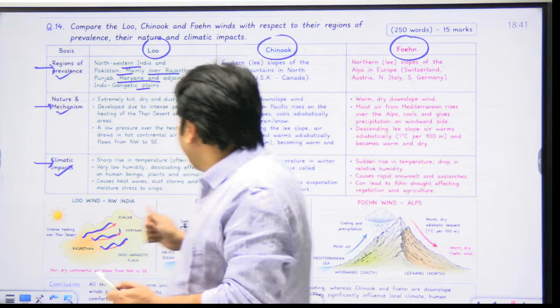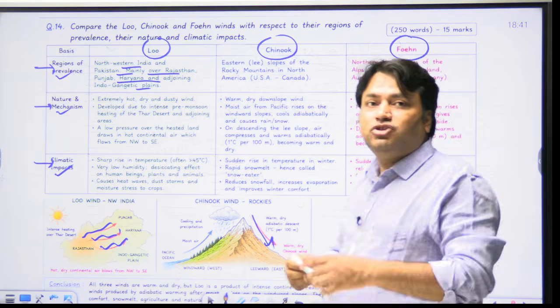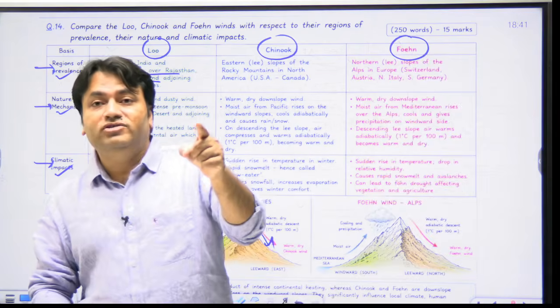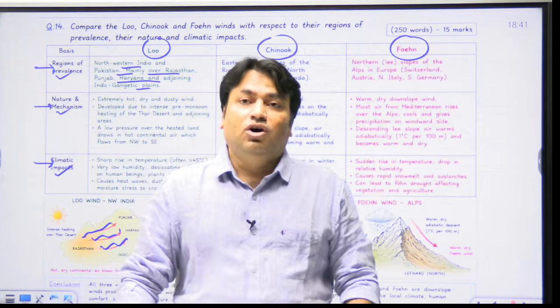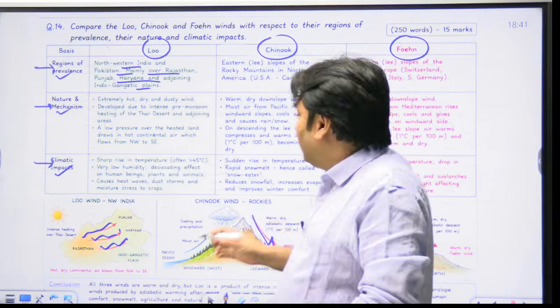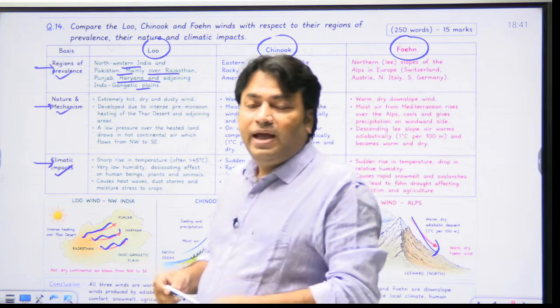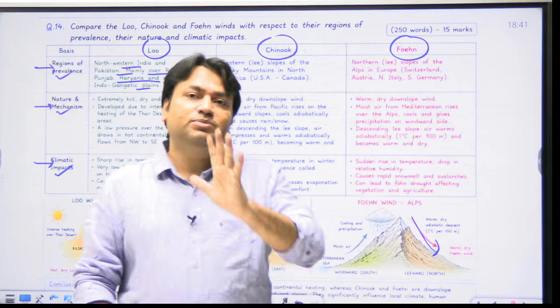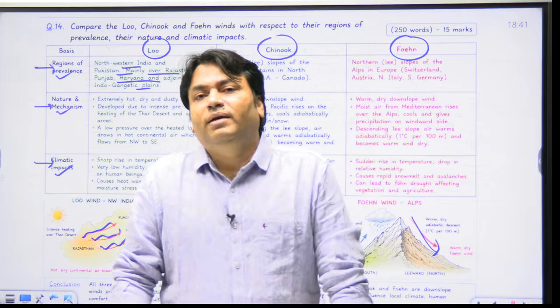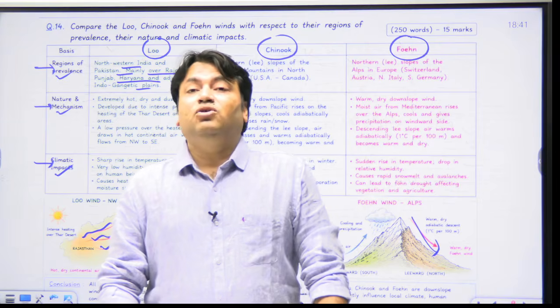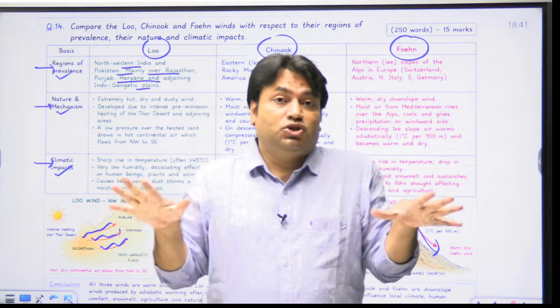And the third wind is Fawn. When we talk about Fawn, it is a warm, dry, downslope wind on the northern side of the Alps in Europe. This is Fawn, okay? And it is similar to Chinook in its basic orographic and adiabatic mechanism. This can cause rapid temperature increase and snow melt.